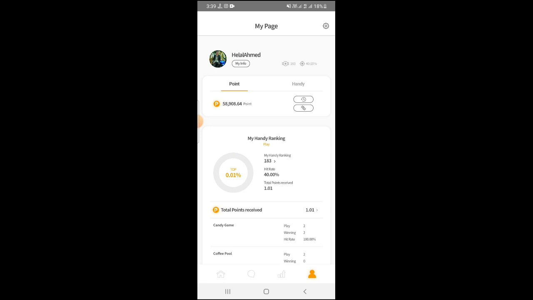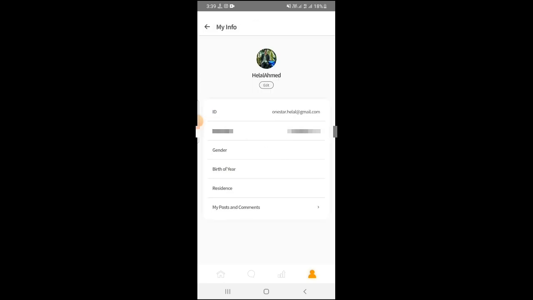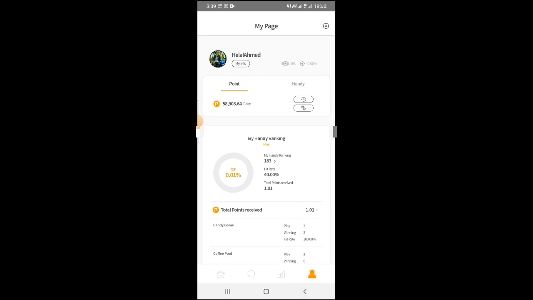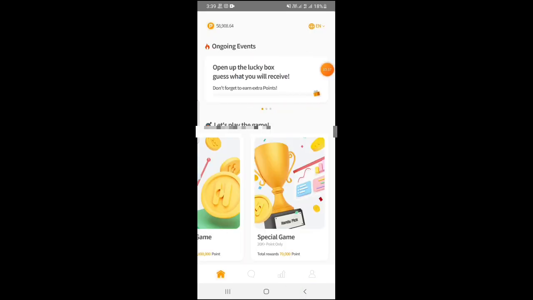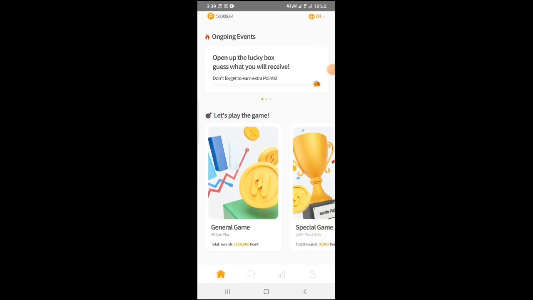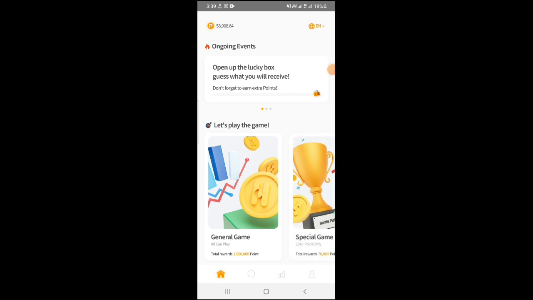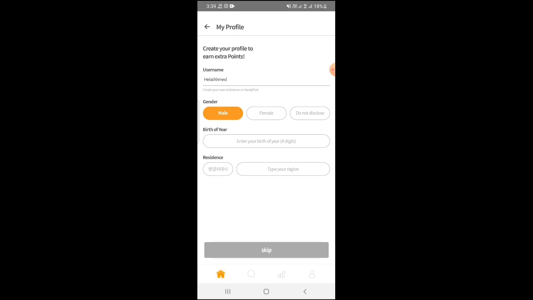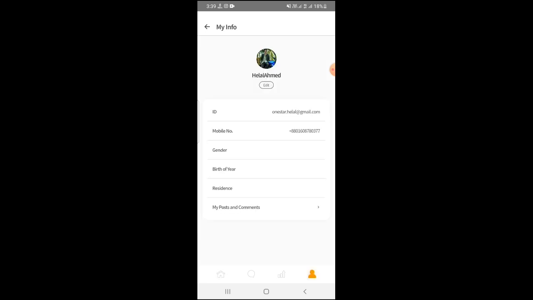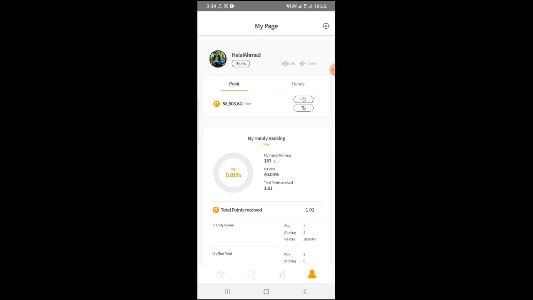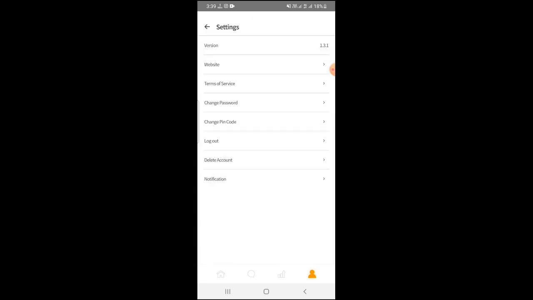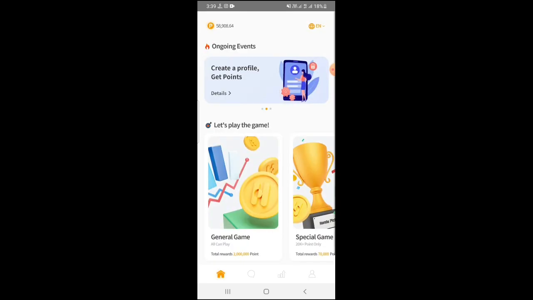Okay, your refer code, my refer code, and joining game and play game, refer code and see. Okay, create your gets coin profile: male, female, username, birthday, anything and refer code, everything. Please be careful.